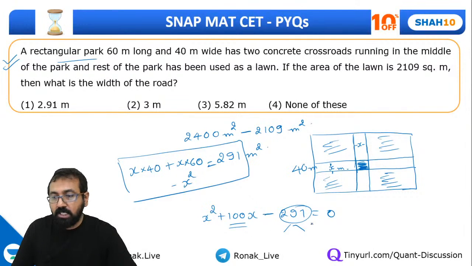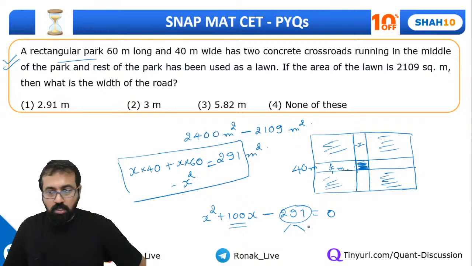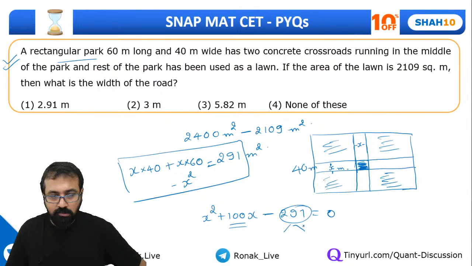The difference has to be 100. So it will be what factors, guys? We need to get this as 100.